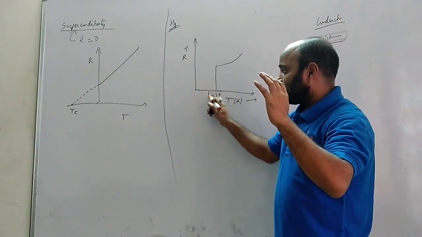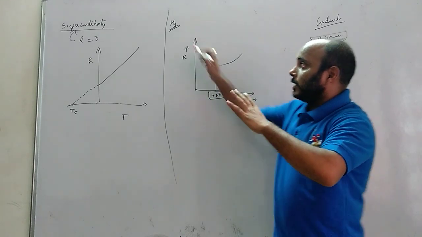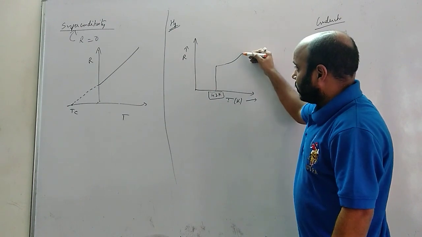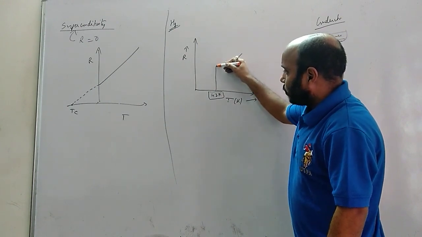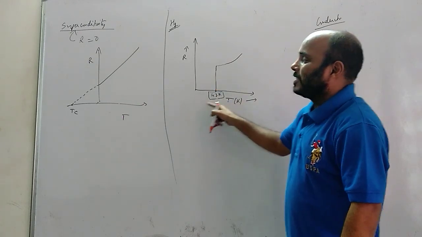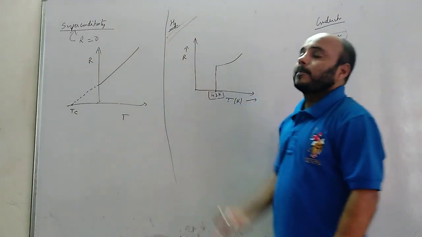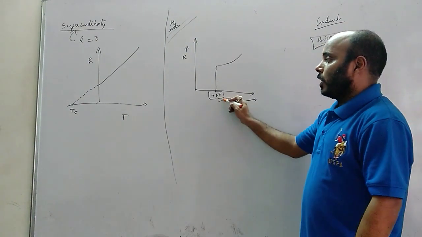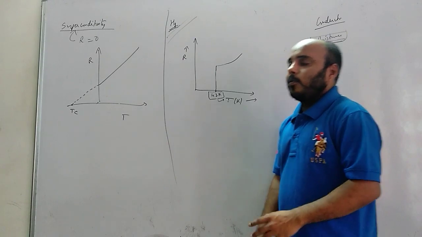So at this temperature, physicists find that mercury's resistance suddenly becomes zero. See, I'm decreasing the temperature. At this point, suddenly the resistance becomes zero. So now 4.2 Kelvin is the critical temperature for mercury. Okay, that means mercury becomes a superconductor at 4.2 Kelvin. Understood? Now, what is the problem?